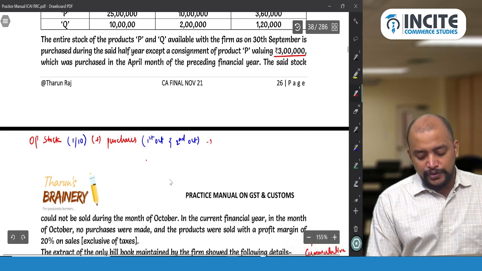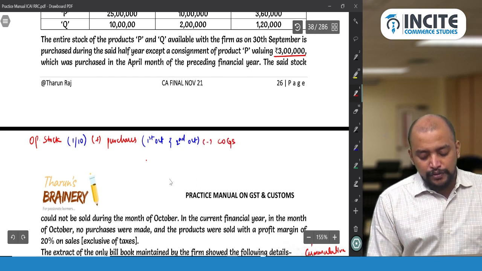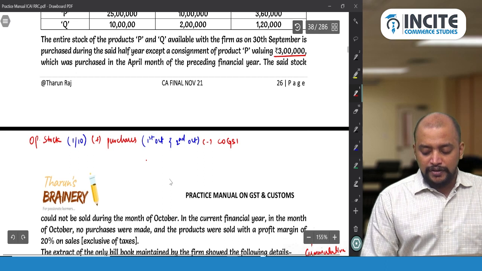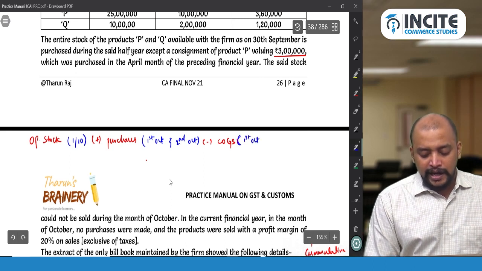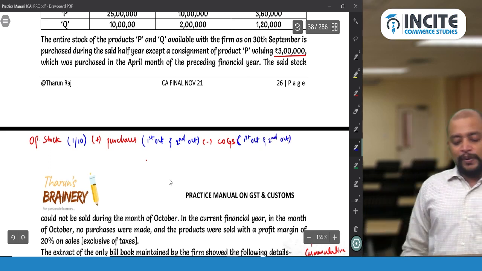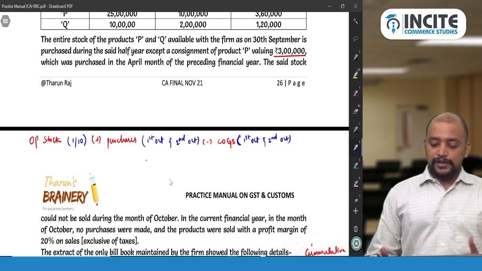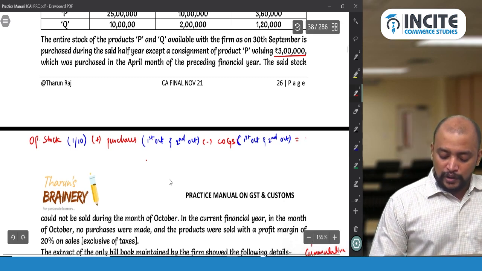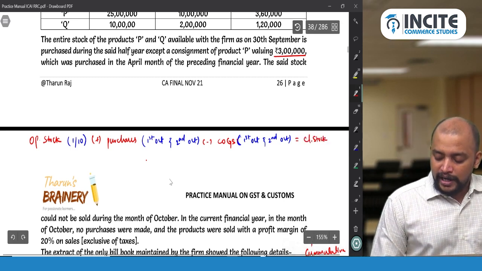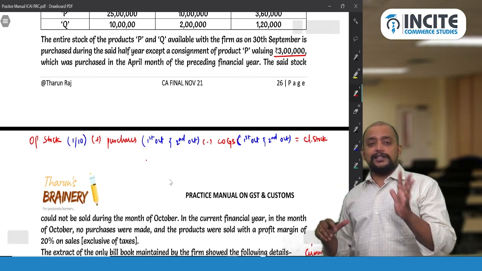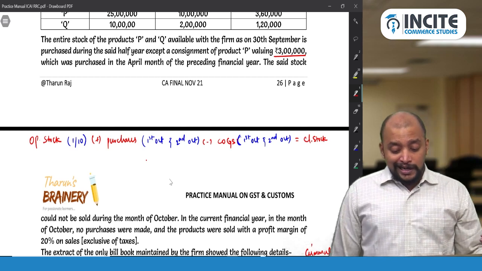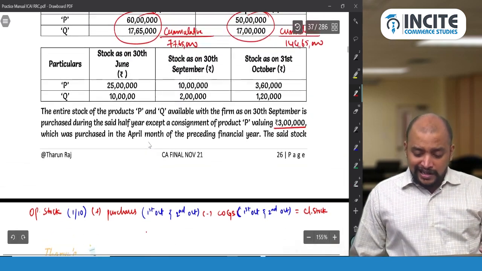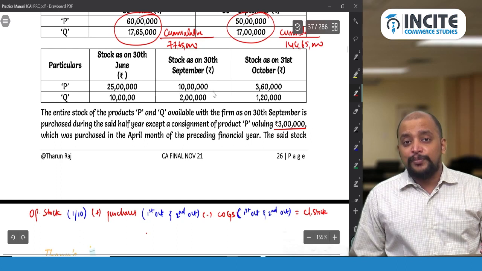Minus cost of goods sold, again for 1st October and 2nd October. Opening stock plus purchases minus cost of goods sold equals closing stock. Done. Now what will be taken as the opening stock? The opening stock here is the 30th September closing stock.